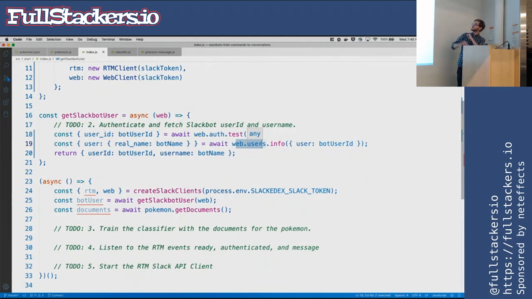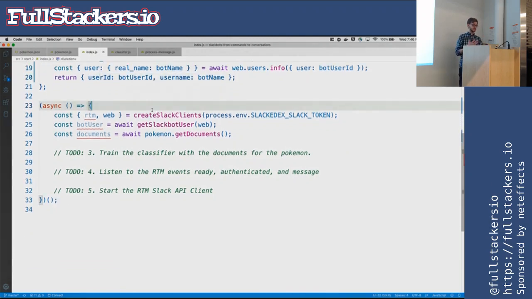So first thing we're going to do is auth test. This function actually will authenticate you. So this will call Slack, get everything working, send back your bot user ID if you have one. So if this doesn't work, then the web API will not actually be authenticated. Next, we take that bot user ID, and we call the users to get information about that user, which is, we just want the name of the user. We're going to use that mainly so we can just print in the console to make sure we authenticate against the right user. If you're swapping different environments or swapping different Slack workspaces, you don't want to log into the wrong one and wreak havoc. So this is just a sanity check. And then the last thing is we're just going to return those things so we can use those later on.